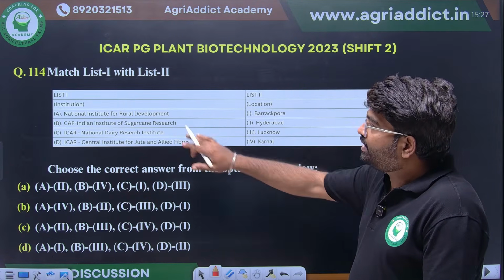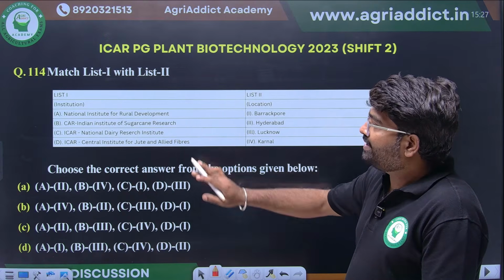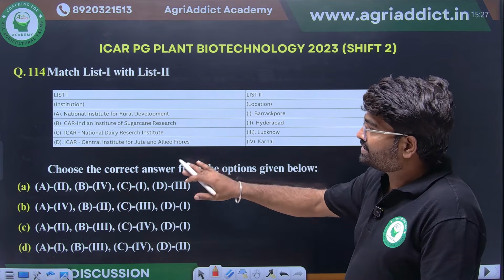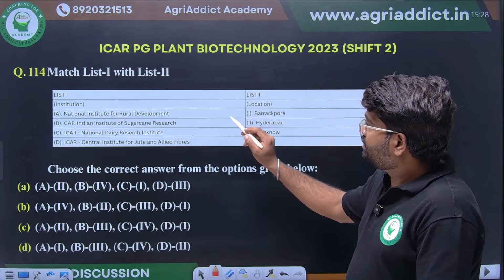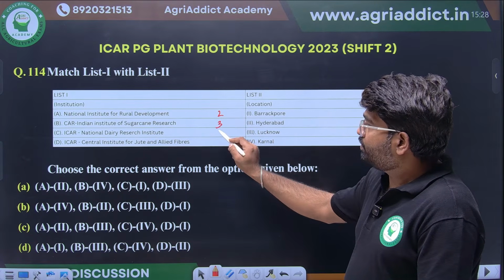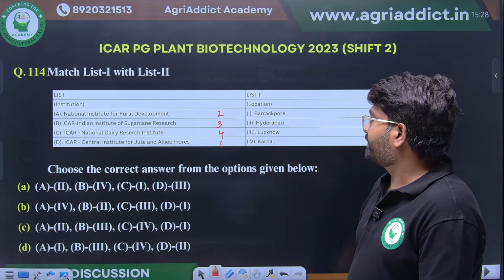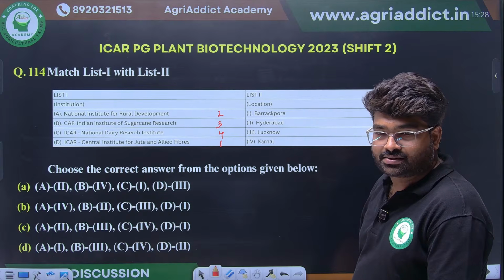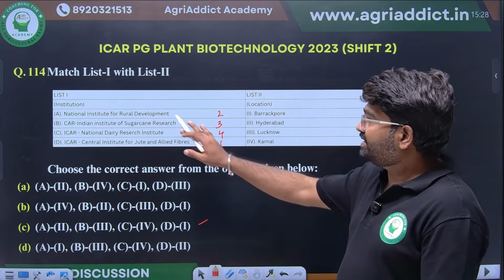National Institute for Rural Development, Indian Institute of Sugarcane Research, National Dairy Research Institute, Central Institute for Jute and Allied Fibers. 2341. Any guesses? Yes, option C, same, 2341. We can see this is the right option.